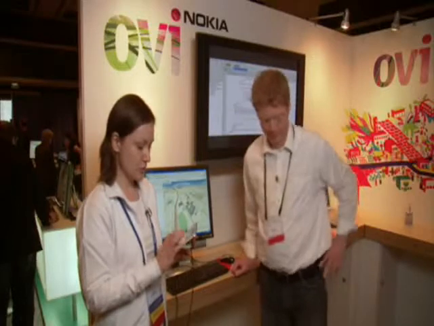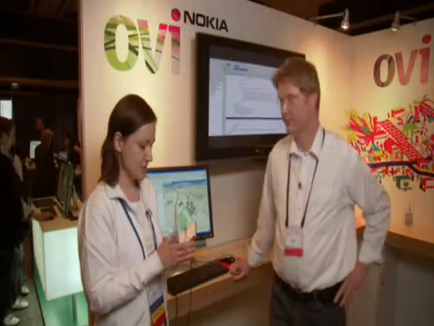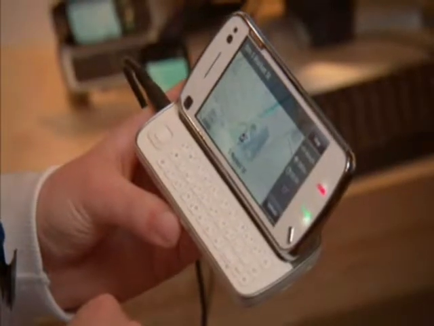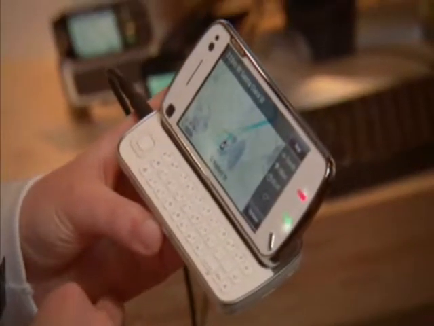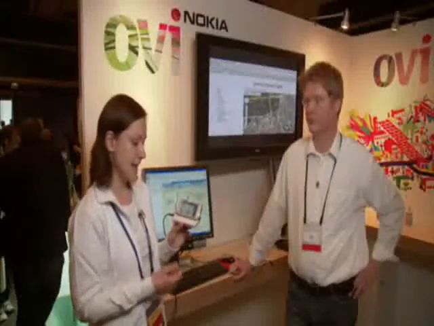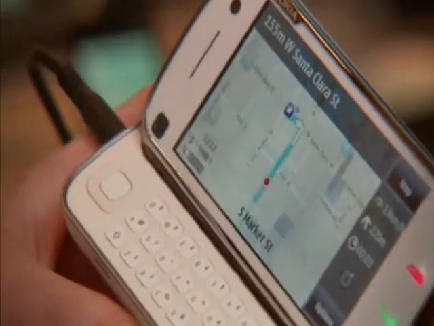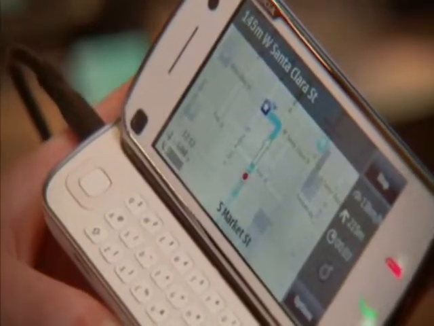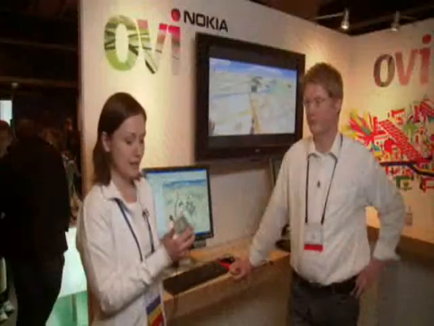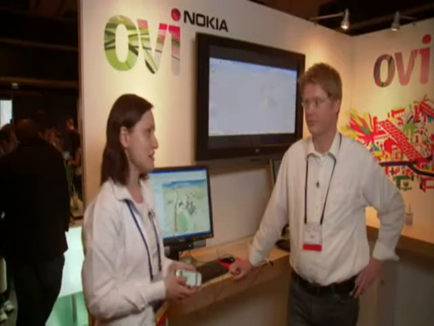And let me now show you a simulation of walk navigation on this N97 right here. So it shows us basically that we are at the Fairmont Hotel. It also shows this really beautiful 3D landmark. It also tracks our current speed, the distance to this Starbucks, and also the time when we arrive. So let me close here, and shall we now walk?